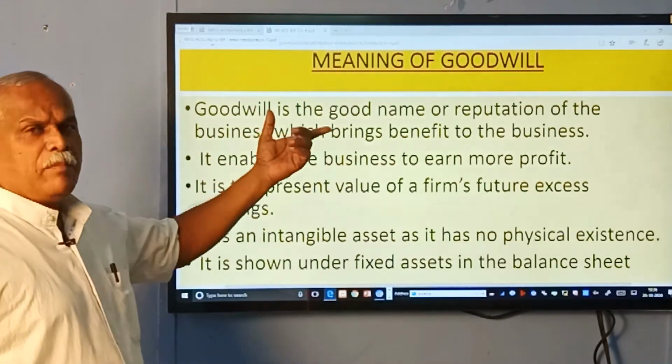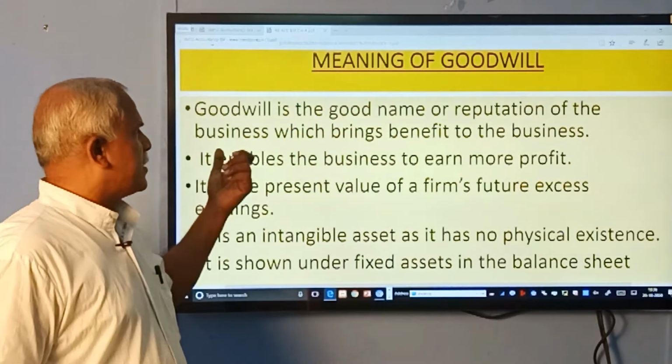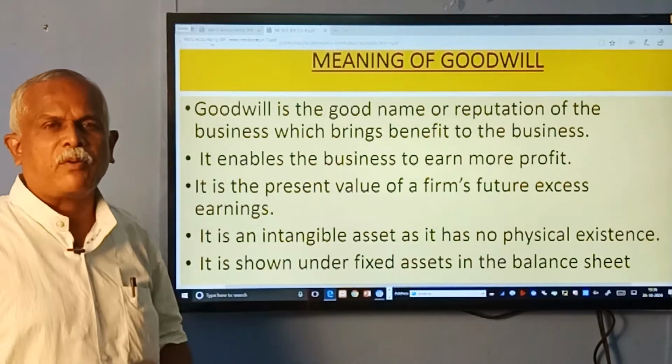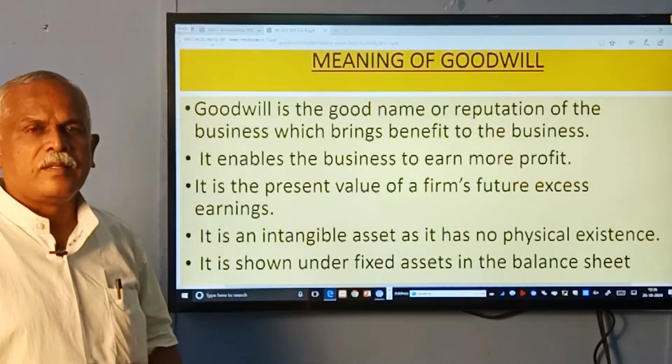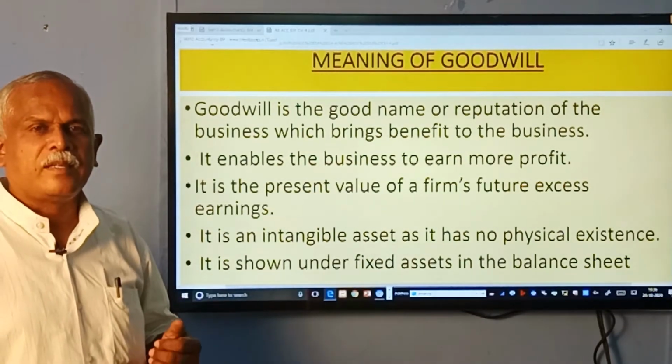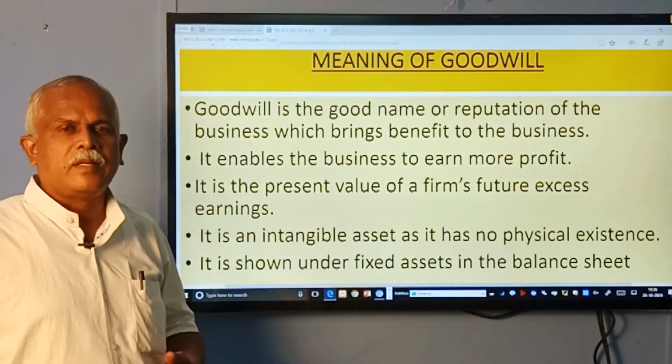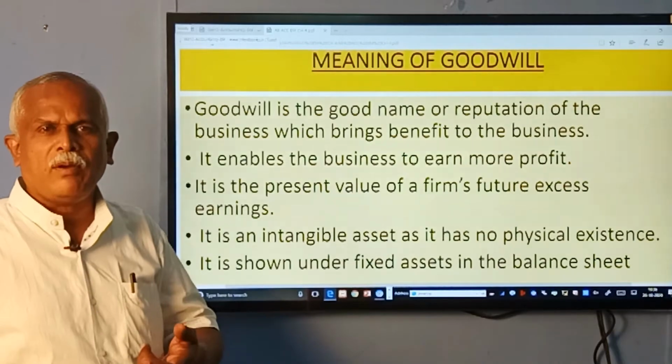Goodwill is a good name or reputation of the business which brings benefits to the business. Benefit is nothing but profit. So any business which is able to earn more profit is said to have more goodwill.